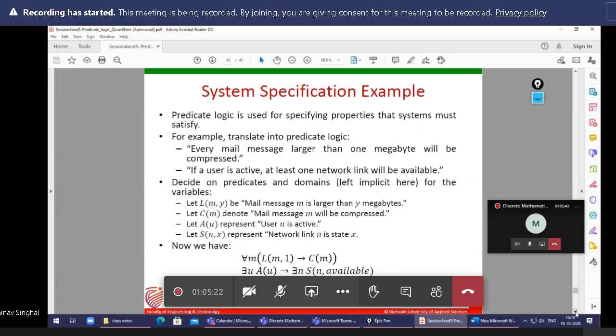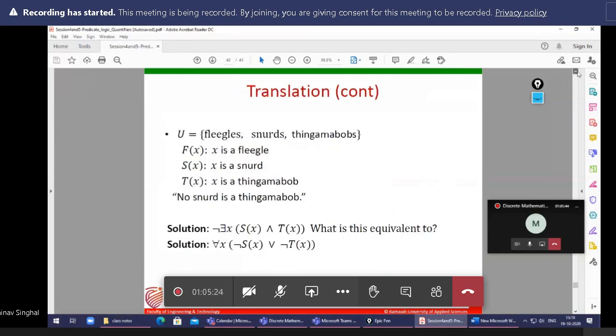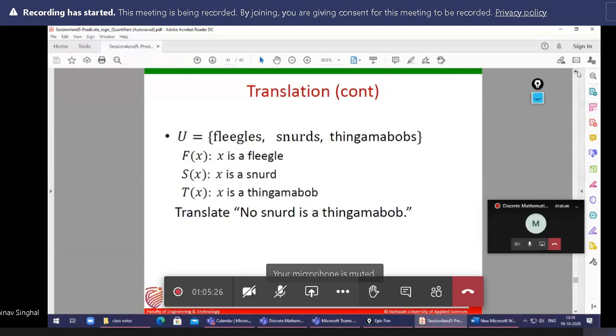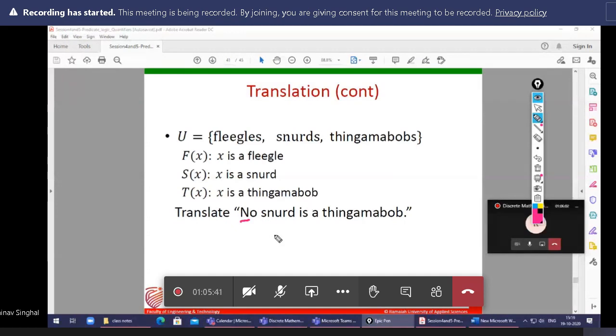Sir, it's written some of nuts are not thingamabob. So if some are nuts, then they are not thingamabob. Actually, that should be S of x conjunction negation T of x. So what's your answer? Again, tell me please. Final answer.